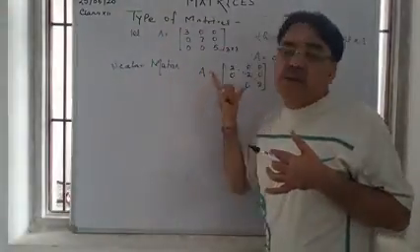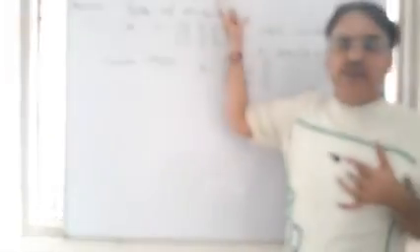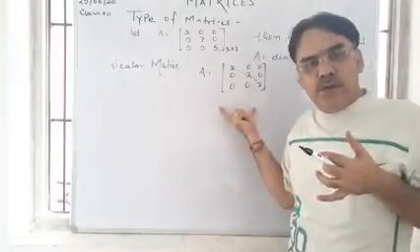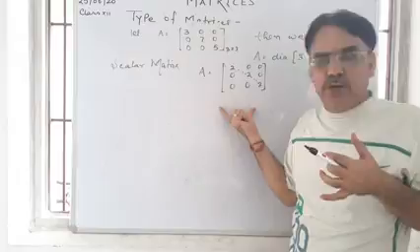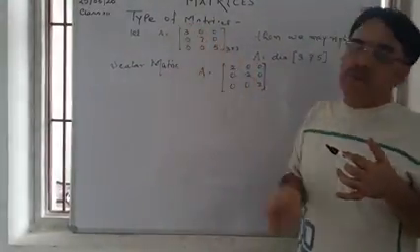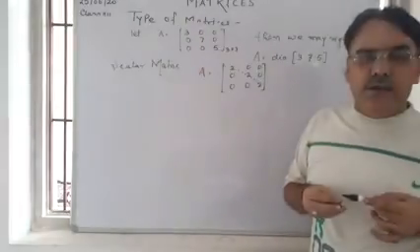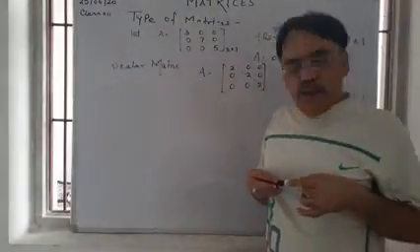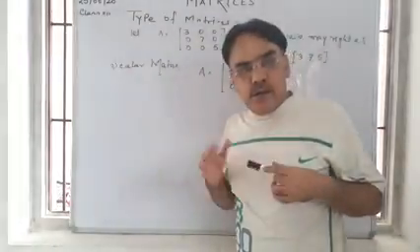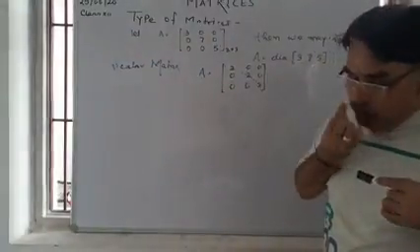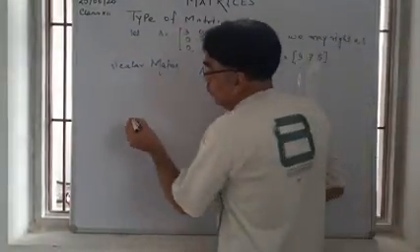Every scalar matrix is a diagonal matrix, but a diagonal matrix need not be a scalar matrix. It may or may not be, because when all the elements of the diagonal are equal, then we call the diagonal matrix a scalar matrix. Clear?